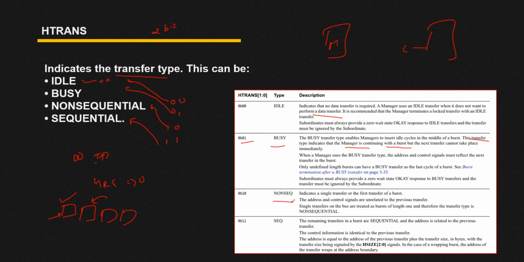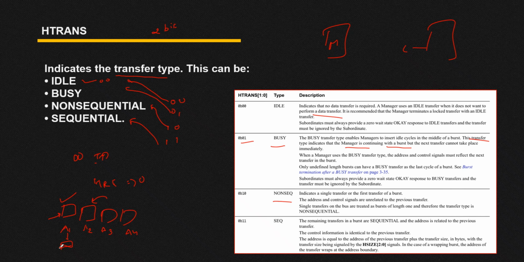Then we have non-sequential. Here all the packets which you have are associated with some address. So let's suppose here the address is A1, here the address is A2, here A3, and here A4. All your packets are associated with some address. Now in burst transfer, here your address A1 should be random.